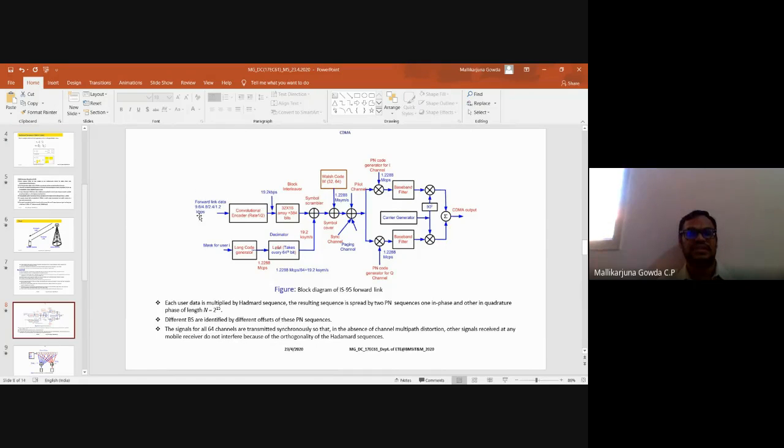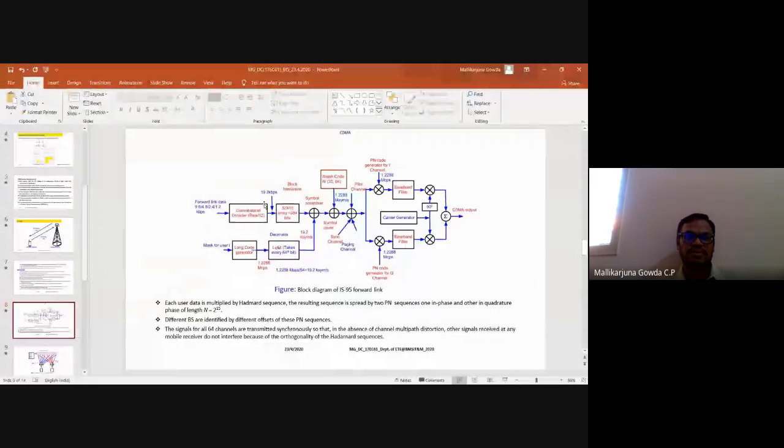The output of the speech coder is given to the convolutional encoder with a coding rate of 1/2, meaning for one input bit I get 2 output bits.